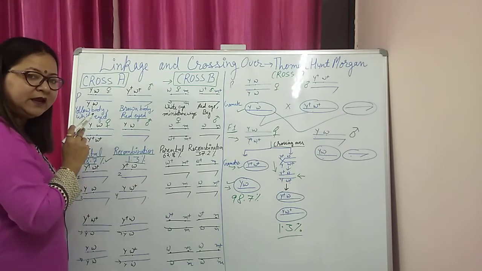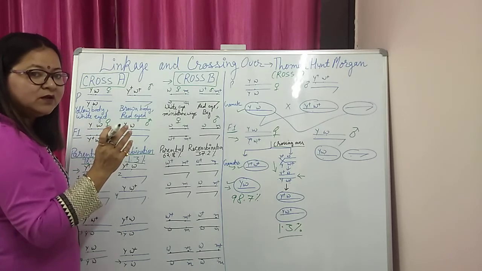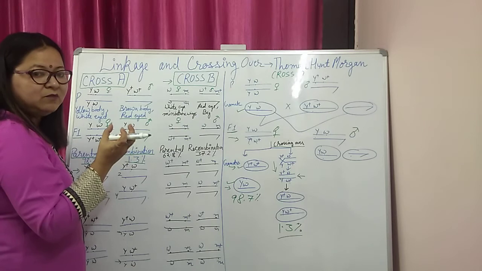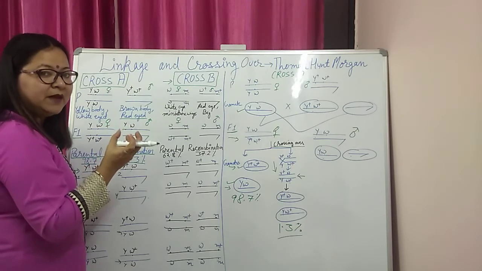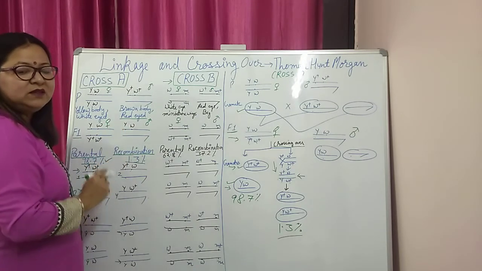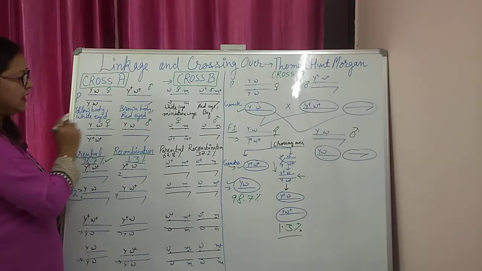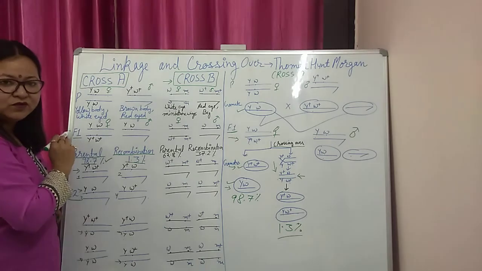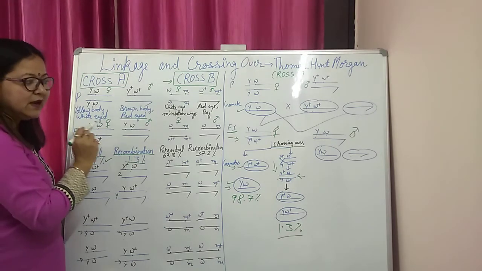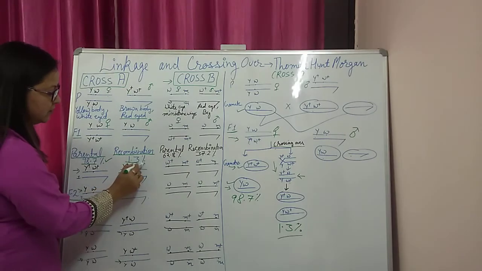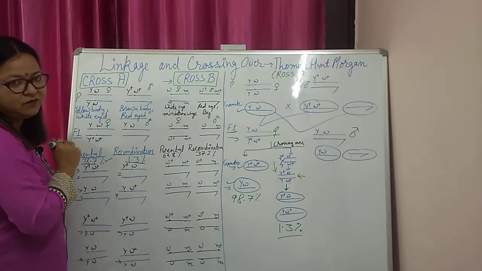He also explained that the linkage or the physical association of the genes on the same chromosome depends on the distance between these two genes. For example, in the first cross A, the genes are very close to each other, so there are very few chances of crossing over and only 1.3% recombinants are formed.